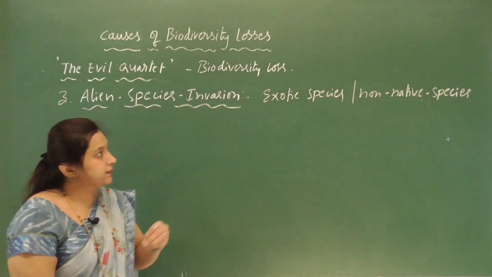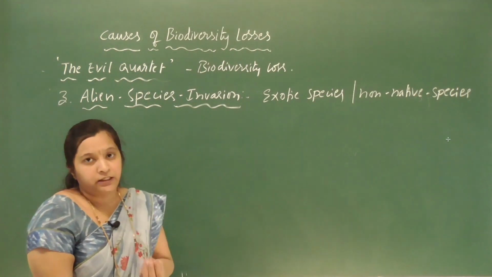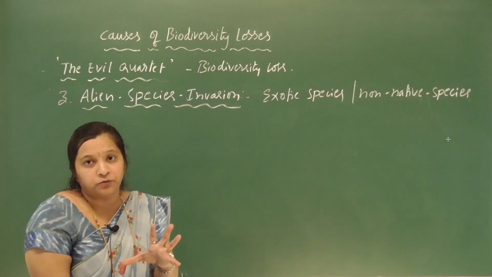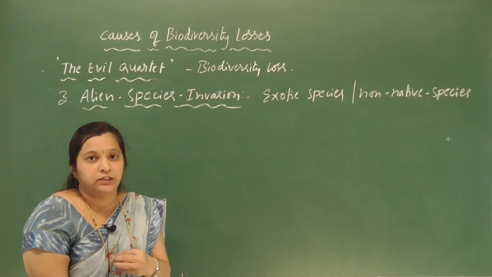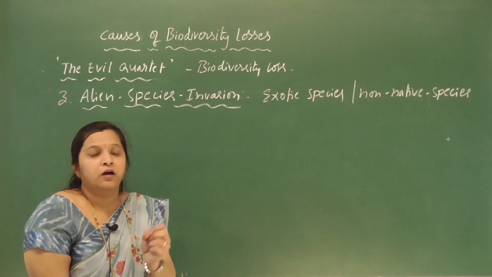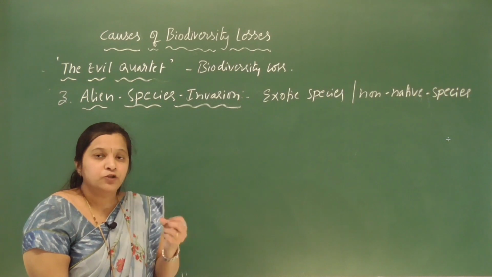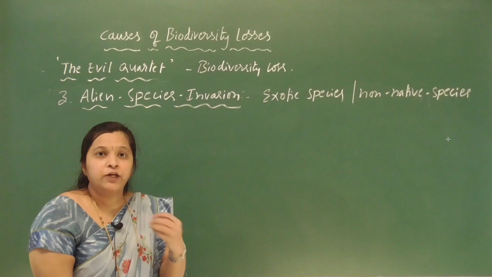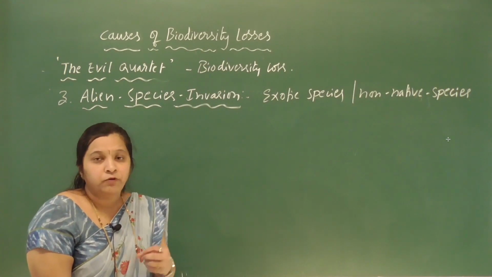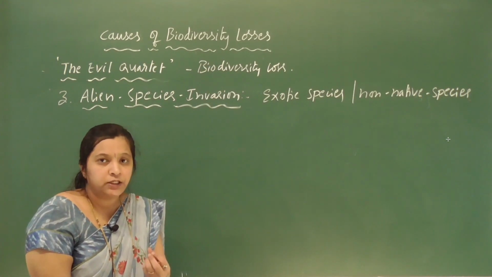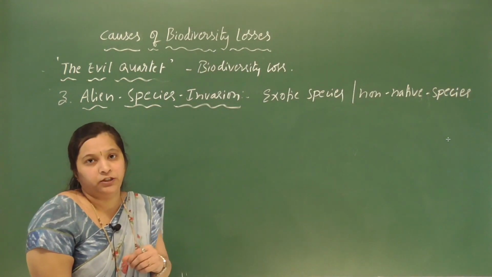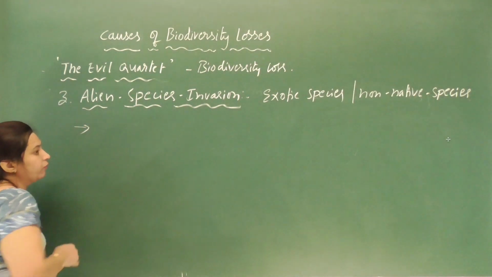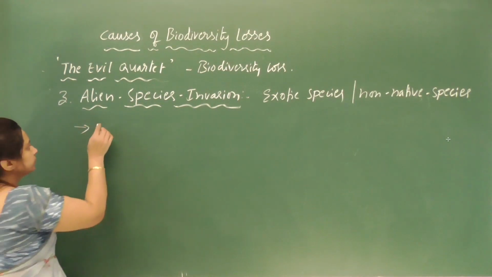I will give you a few examples of alien species invasion. Alien species invasion is causing a greater threat to the native species. It is because of alien species invasion that so many native species have been lost. We have lost so many native species because of exotic species. So I will give you some examples. One is Nile perch.